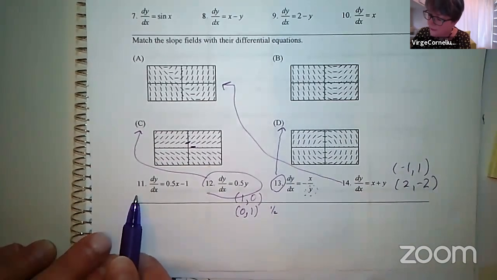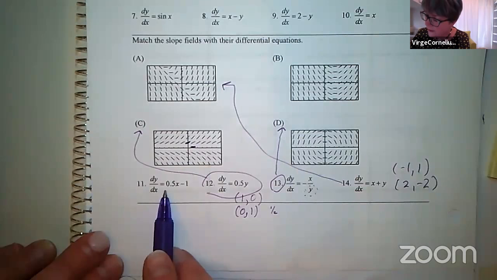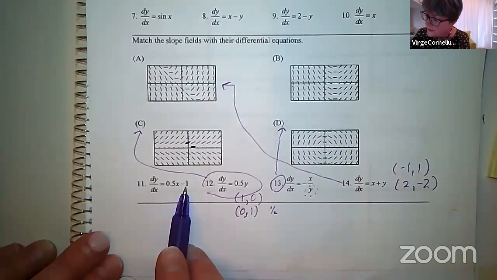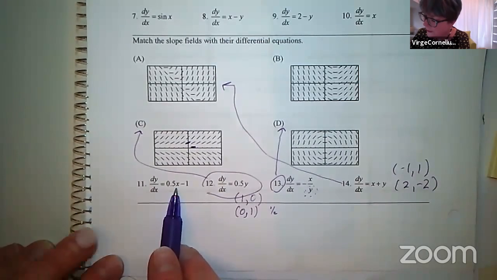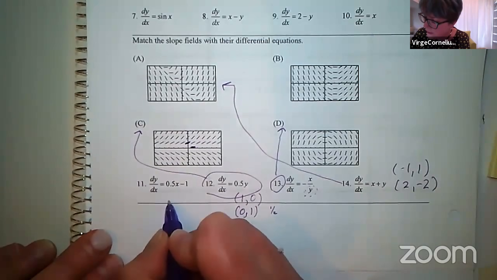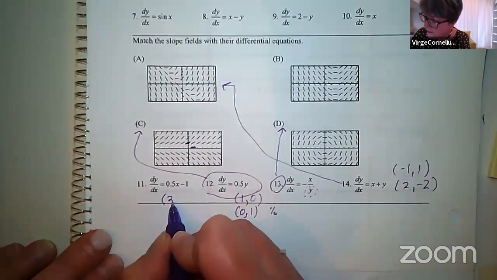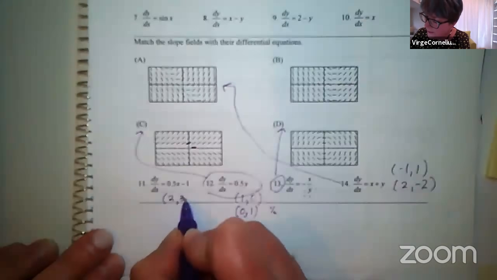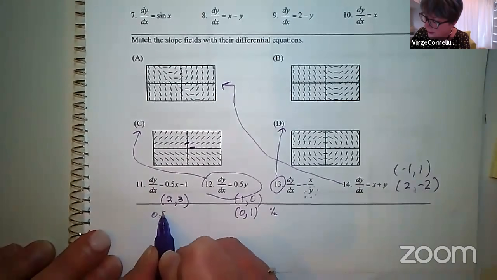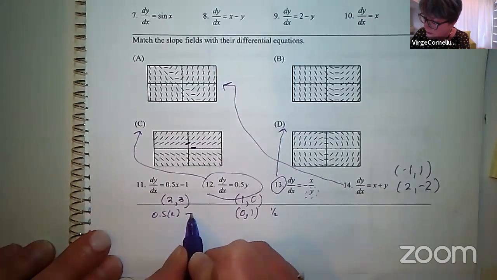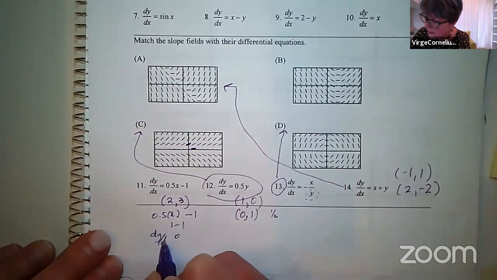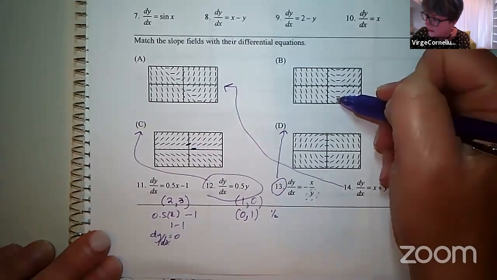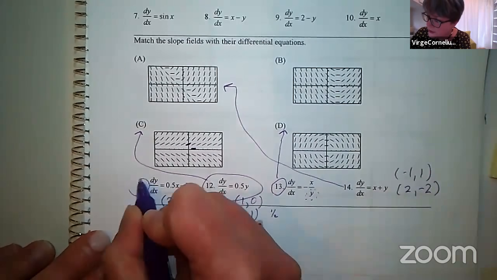And then 11, dy dx equals 0.5x minus 1. This one, the slopes only depend on the x value. And so when the x value is 2, for example, at 2, 3, I would have 0.5 times 2, and then minus 1, or 1 minus 1 is 0 for my slope. So I would have little horizontal line segments there, and then 11 matches with B.